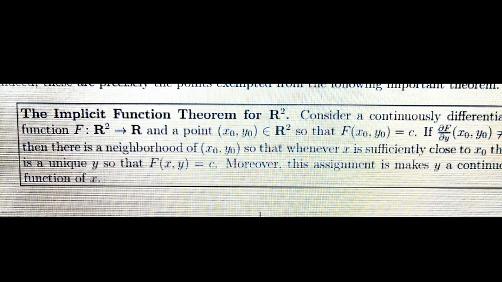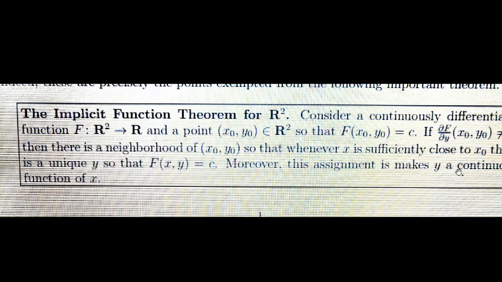Now, we will see the implicit function theorem for R2. In R2, consider a continuously differentiable function f from R2 to R, and there is a point x0, y0 in R2 such that f at x0, y0 equals c. Then the condition is this: if the partial derivative of f with respect to y, ∂f/∂y, at the point x0, y0 is not equal to 0, then there is a neighborhood of x0, y0 so that whenever x is sufficiently close to x0, there is a unique y such that f of x, y equals c.